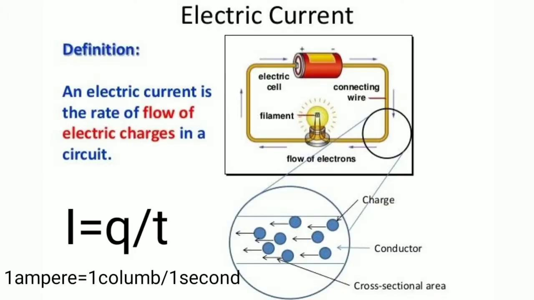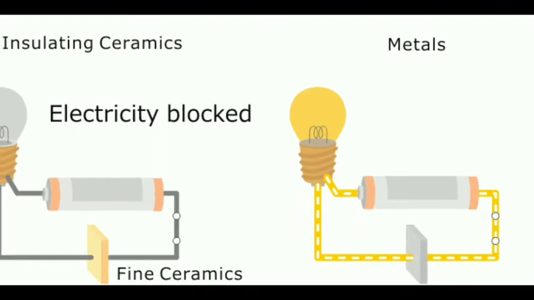Electric current. The quantity of charge passing through a given point of a conductor in 1 second is called electric current. Mathematically, I equals Q by T, where I is the electric current, Q is the charge and T is the time. The SI unit of current is the ampere. 1 ampere equals 1 coulomb divided by 1 second.